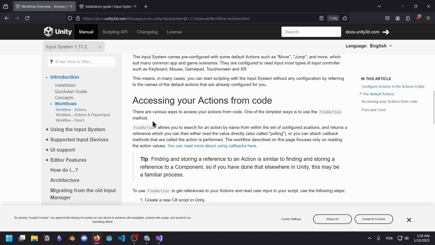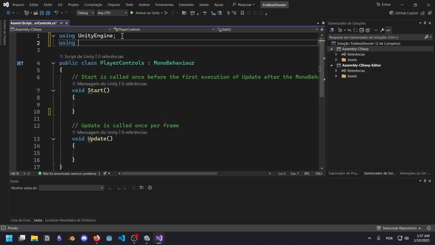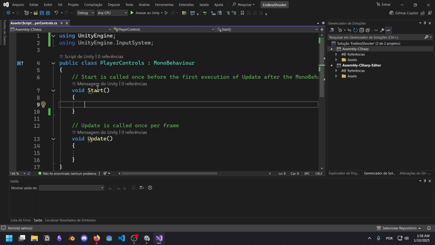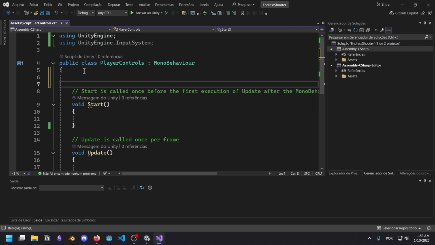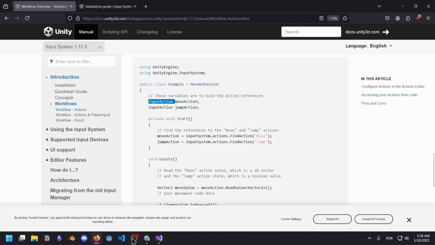Okay, so how do I access from code? Right here. One of the simplest ways is to use the find action method using UnityEngine.InputSystem. Oh, here it is. And right here, I want to create a few variables. First and foremost, I want to create a few variables. Their type is InputAction.